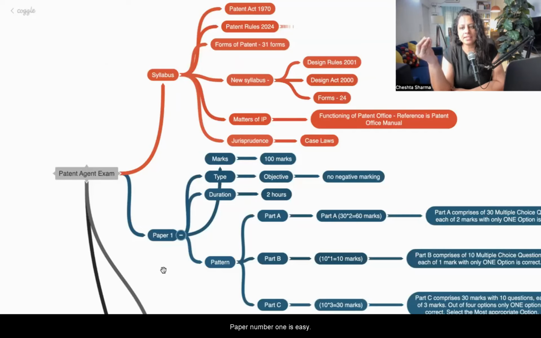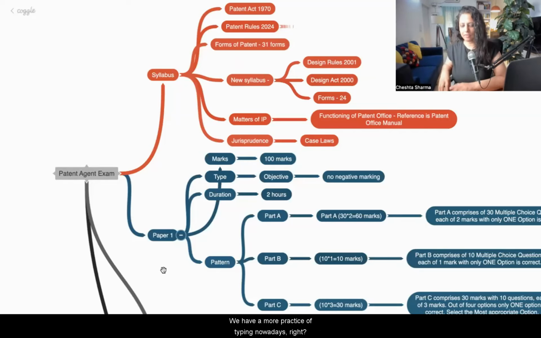Paper number 1 is easy. There's again no negative marking. Paper number 2 is theoretical. We will be writing the answer, and we will be doing practice of writing in the class itself. With time, we have lost the practice of writing. We have more practice of typing nowadays, right? So we'll be doing a lot of writing with pen and paper, so that you get a hang of how to write, because you have to write for 3 hours.